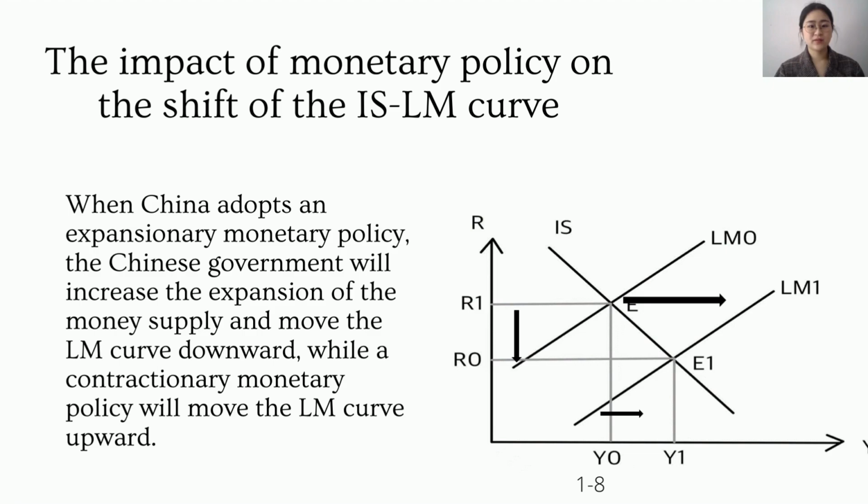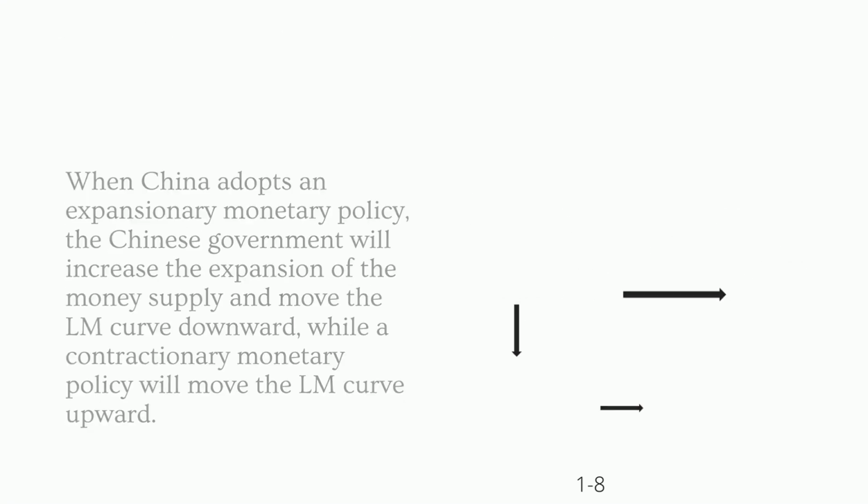We take expansionary monetary policy as an example. Suppose that at E, the interest rate R1 and the income Y0 are in equilibrium. When an expansionary monetary policy is adopted, the Chinese government will increase the money supply and the LM0 curve will be lowered to LM1. Interest rate will fall from R1 to R0, and the national income will rise from Y0 to Y1. Therefore, expansionary monetary policy will push the LM curve downward, while contractionary monetary policy will move it upward.